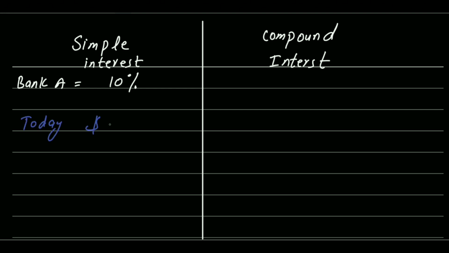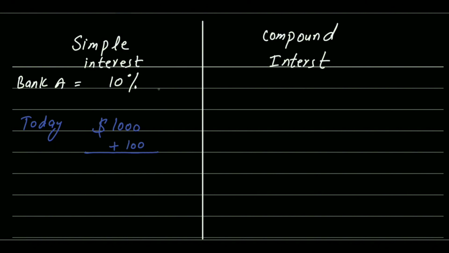Today, if someone is investing $1,000, they will give you 10% simple interest for 1 year.